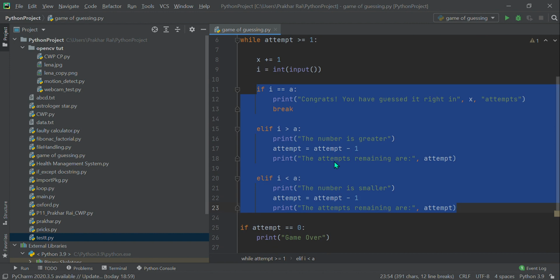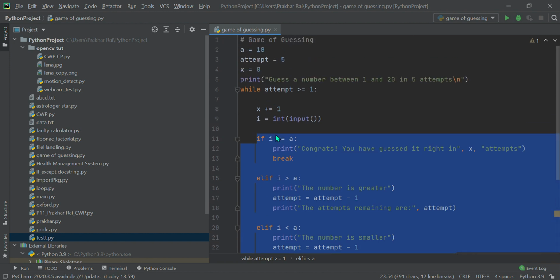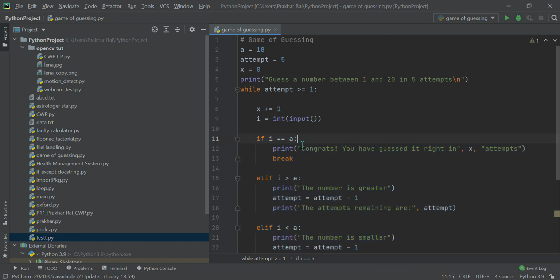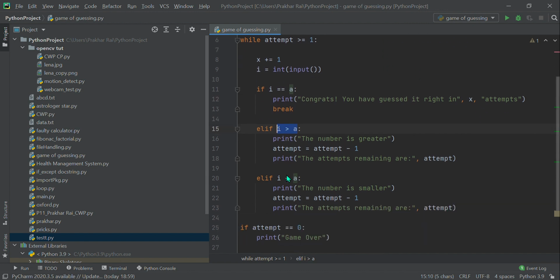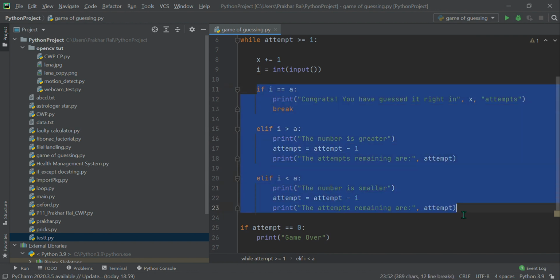Okay, what should be the cases? You have to think. The first case should be that the user gets it right. It's simple, so i is equal to a. What can be the second case? That the user guesses higher or greater than the value it should guess. So i greater than a. The third case, similarly, should be i is less than a. These only three cases are possible.